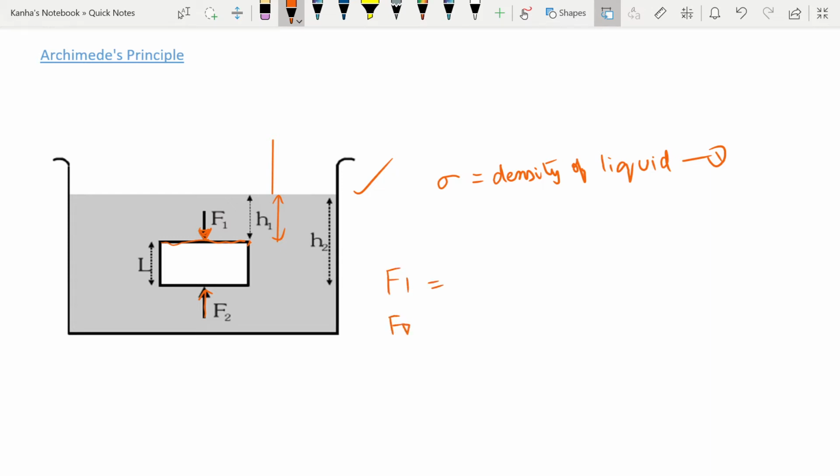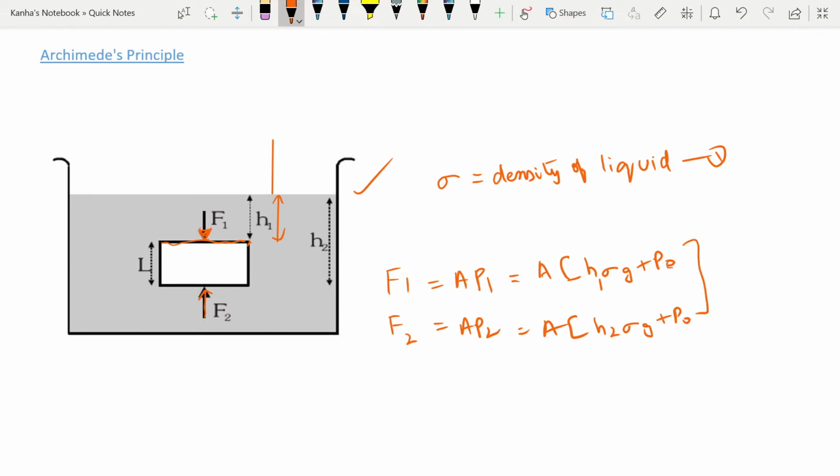F1 is equal to area into H1 sigma g plus P naught, and F2 is equal to area into H2 sigma g plus P naught. Now you have the forces on both surfaces, and as H2 is greater than H1, F2 will be greater than F1.